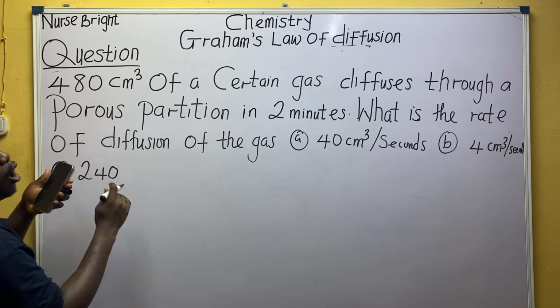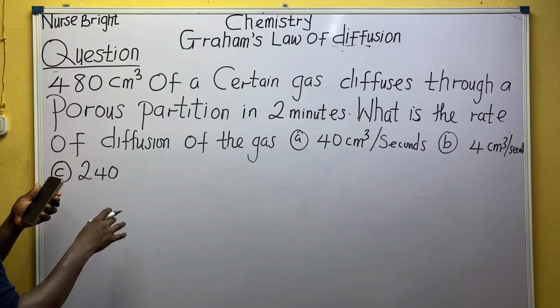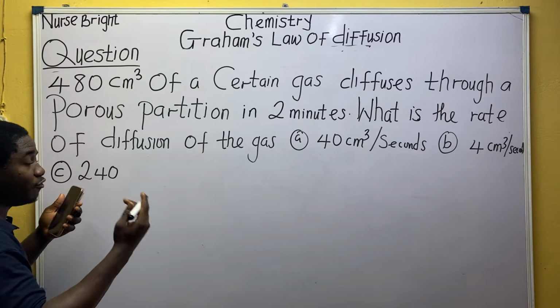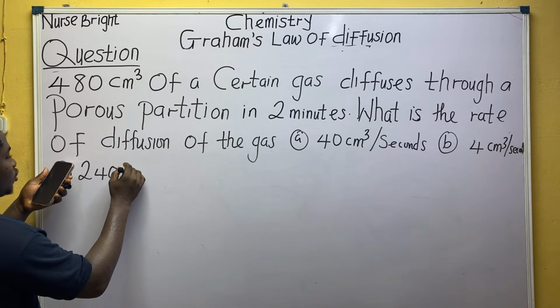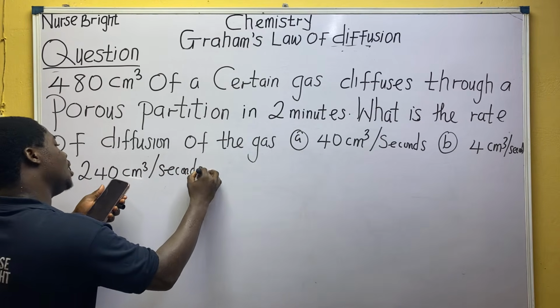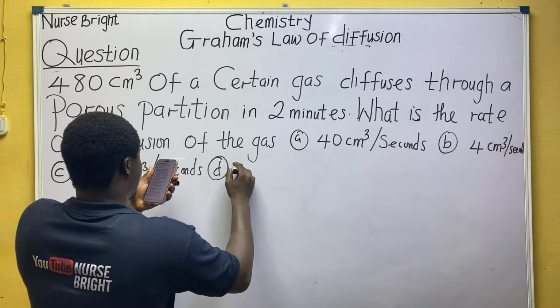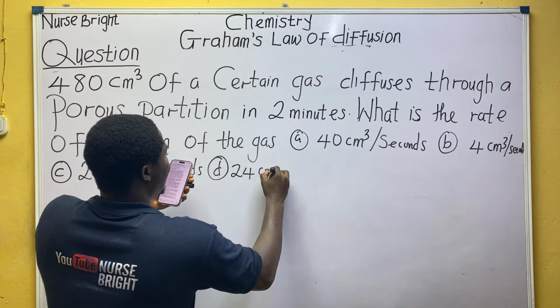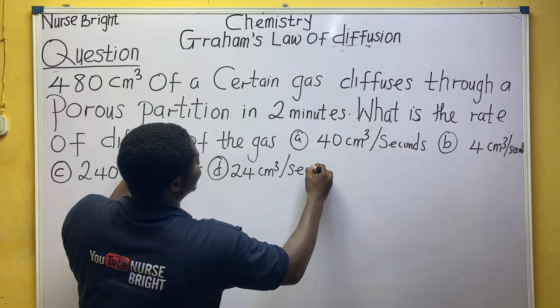It's almost exactly like the one we just saw. Just this time around, you're looking for rates, not volume. They gave you the volume already. Option C is 240 centimeter cube per second, and option D is 24 centimeter cube per second, everyone.